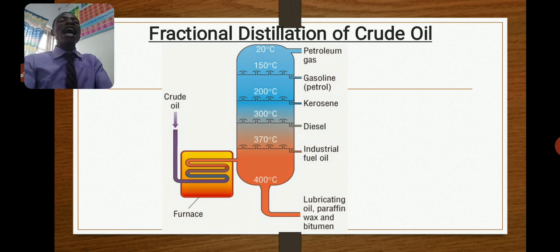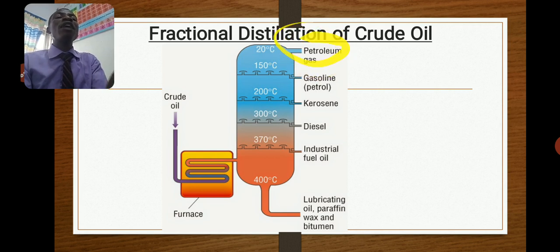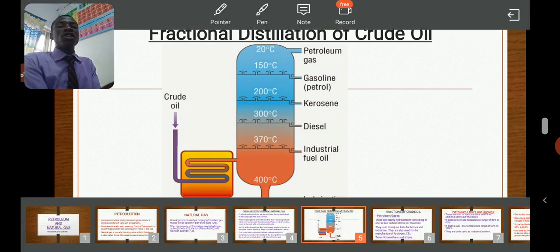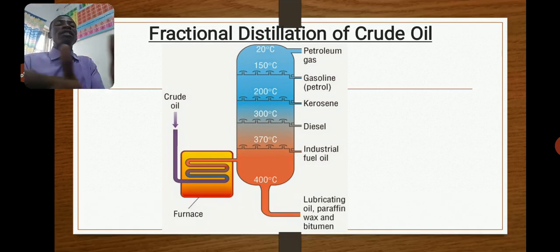You will see that petroleum gas is one of the fractions, and it has the lowest boiling point. It will come out at the top, next to gasoline. Gasoline is another fraction of petroleum. Gasoline means petrol. It will come out here, next to petroleum gas. Then next to petrol is kerosene. Those are the fractions of petroleum that come out around 200 degrees Celsius.